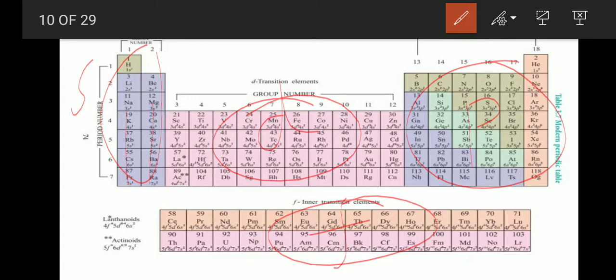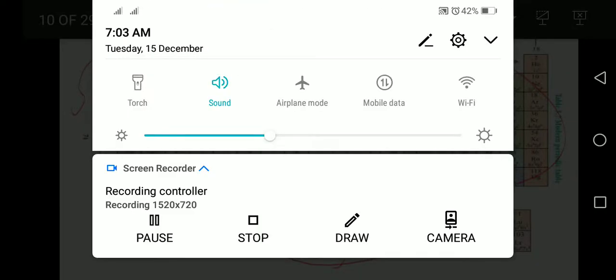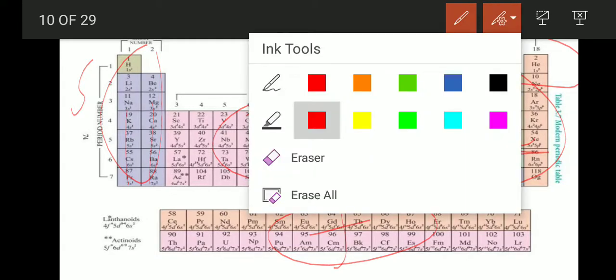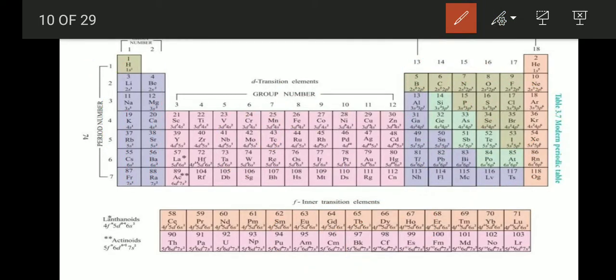Next one, p block elements. The elements of groups 13 to 18 are called p block elements, or representative elements, and have the general electronic configuration ns2 np1 to 6. Listen, 13 to 18.